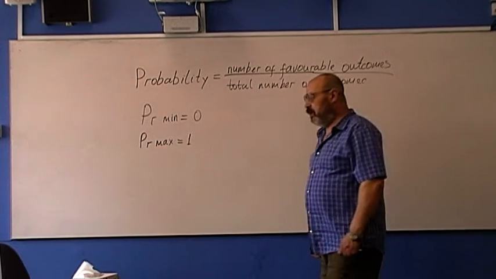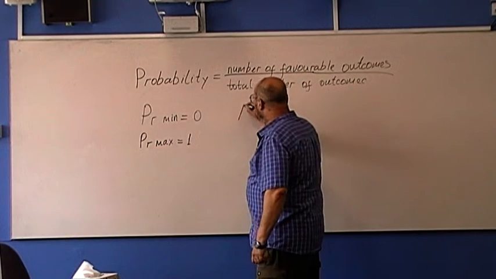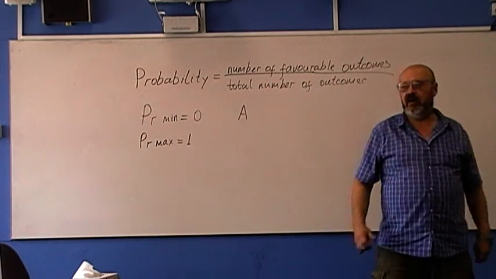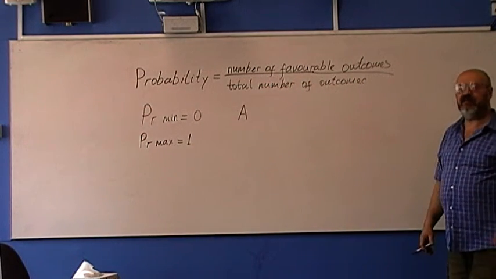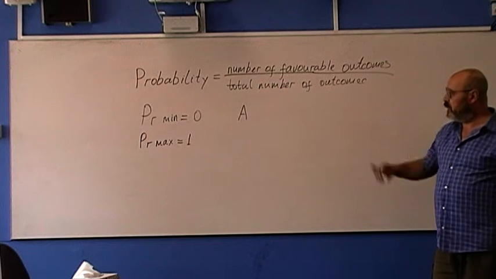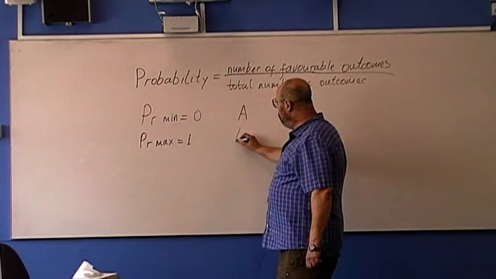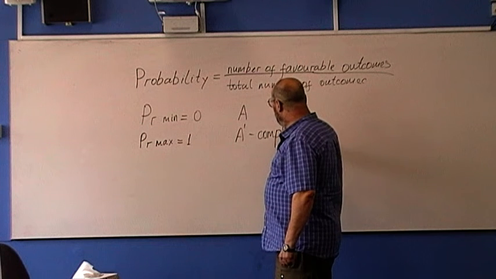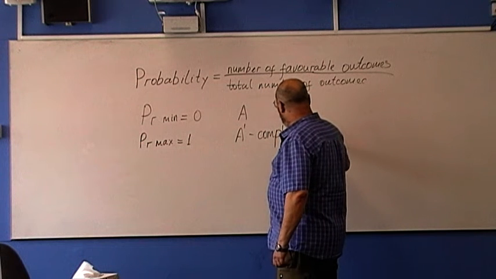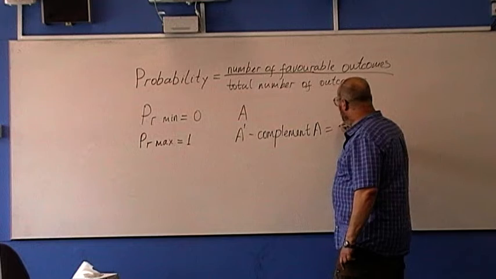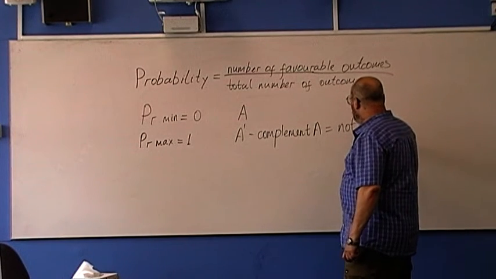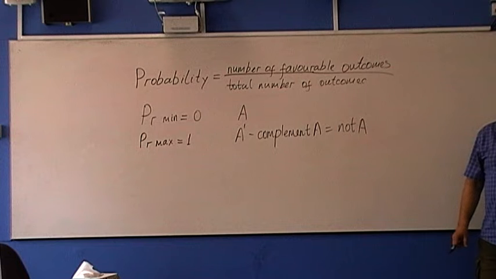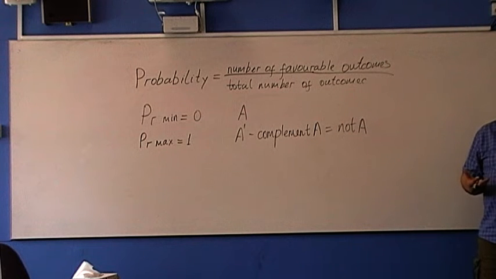Now, if we have something that we call event A, let's say rolling a die and getting 5 on the die, and that's event A. Then A dash, or the complement of A, means not A. That will be everything but 5. Complement means not A.